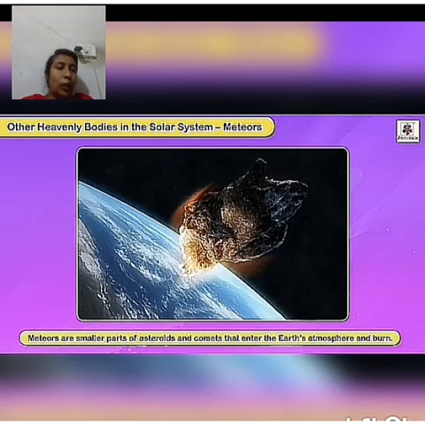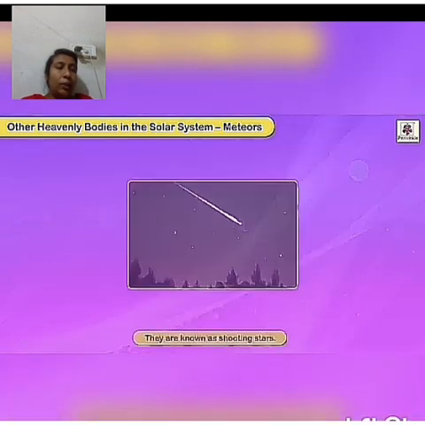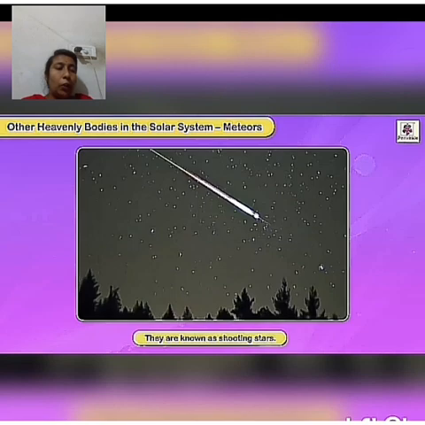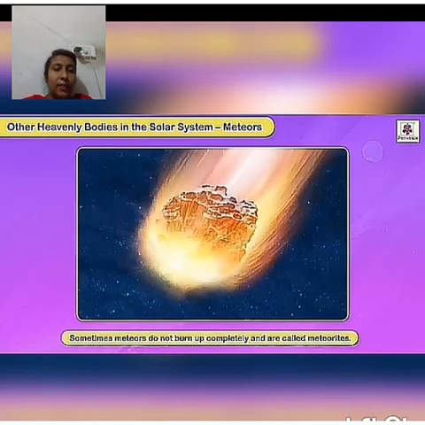Sometimes meteors do not burn up completely and are called meteorites. These meteorites strike the surface of the Earth, creating craters.